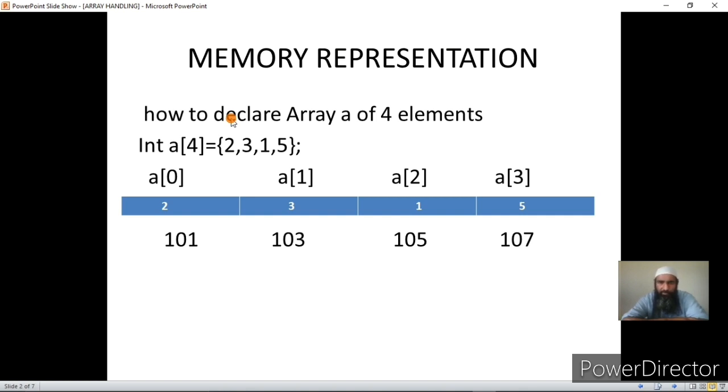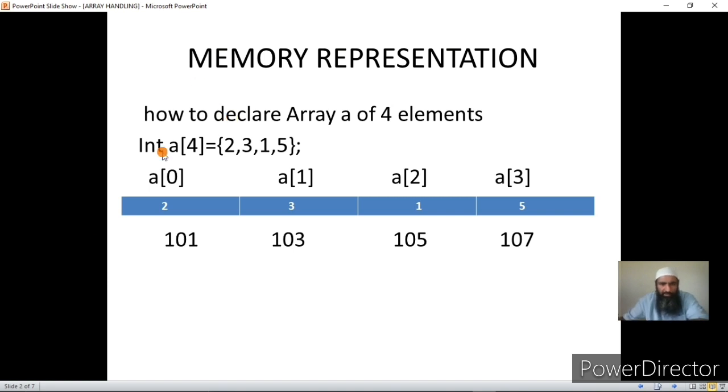Now in these examples what I am handling, these techniques can be used for integer, float or double arrays. For character arrays, that is arrays with the data type character, they are called strings, and we will be having separate explanations and understanding regarding the strings. Okay, so the concepts that I am giving right now will be applied to one-dimensional arrays of type integer, float or double.